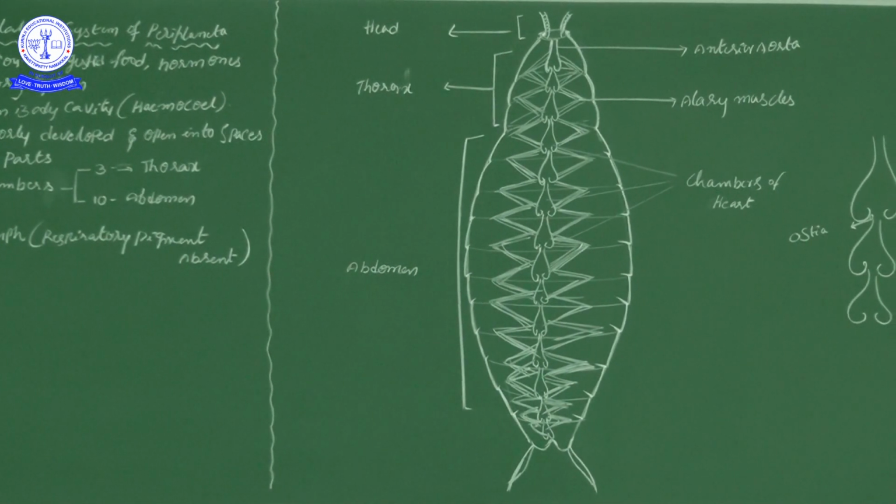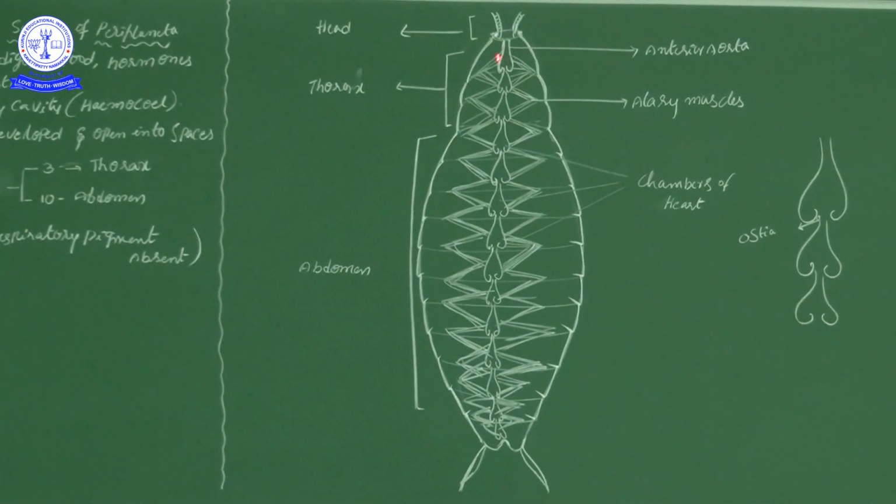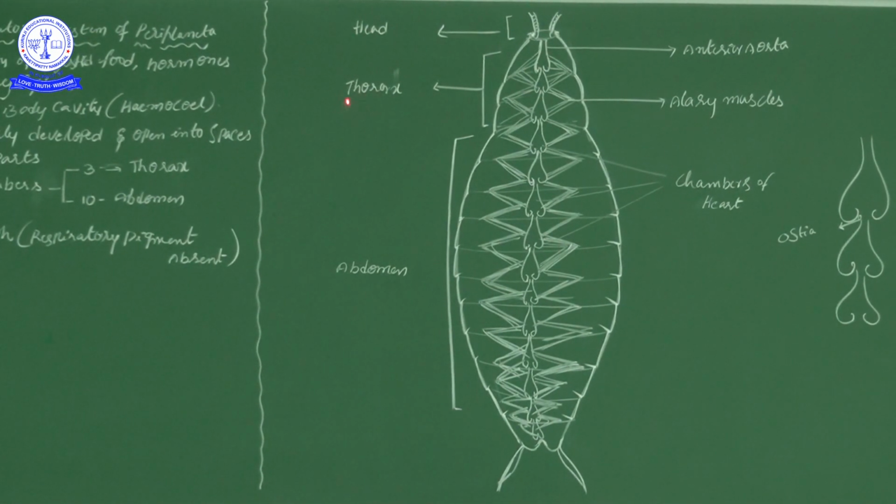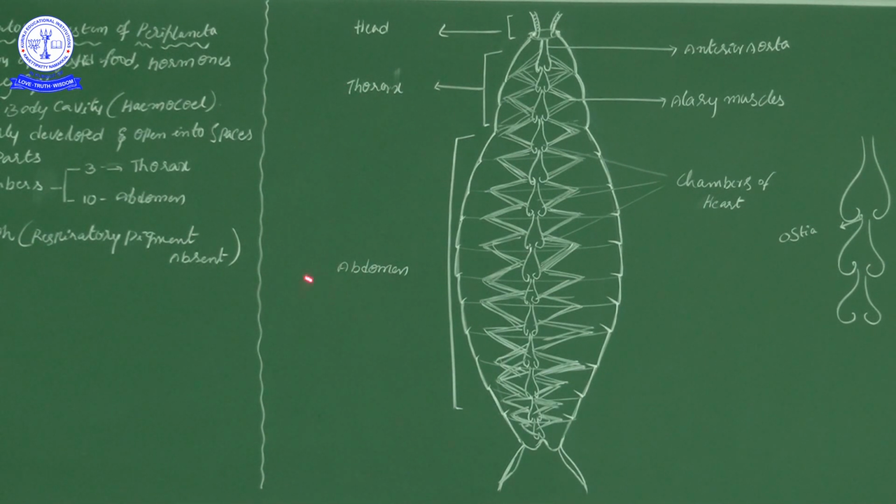Okay, we know the cockroach body is divided into three regions. One is the head, another is the thorax, and then the abdomen. Correct? Now come to the circulatory system. The circulatory system has a 13 chambered heart. In the thoracic region how many chambers? 3 chambers. And in the abdominal region how many chambers? 10 chambers. This is 1, 2, 3, 4, 5, 6, 7, 8, 9, 10, 11, 12, 13.